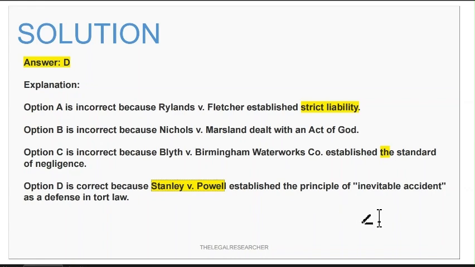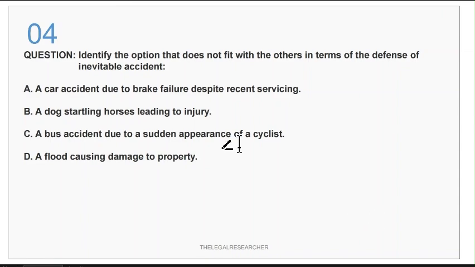So let's move further on to question number 4. Question number 4 is, identify the option that does not fit with the others in terms of defense of inevitable accident. So this is basically an odd one out question. You have to choose the statement or the option that is odd. If you see all the options very carefully, you will find the odd one.